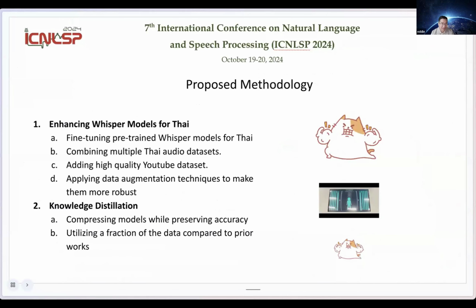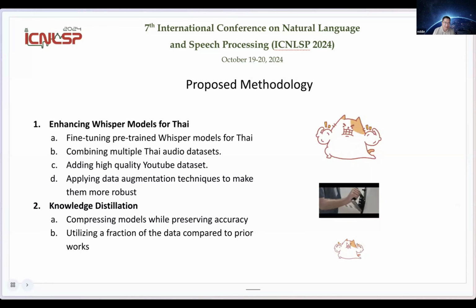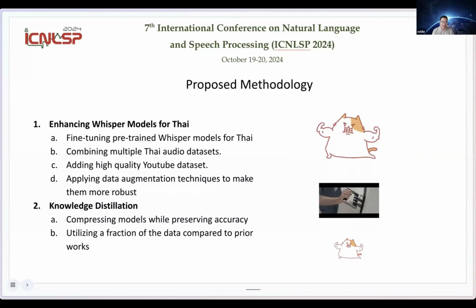We want to do two things. One is to train the Whisper model for Thai using our collected dataset. Then we want to do knowledge distillation with the limited datasets that we have. Because the previous work used around 20,000 hours of English speech to distill the Whisper model for English, but we don't have that much data.